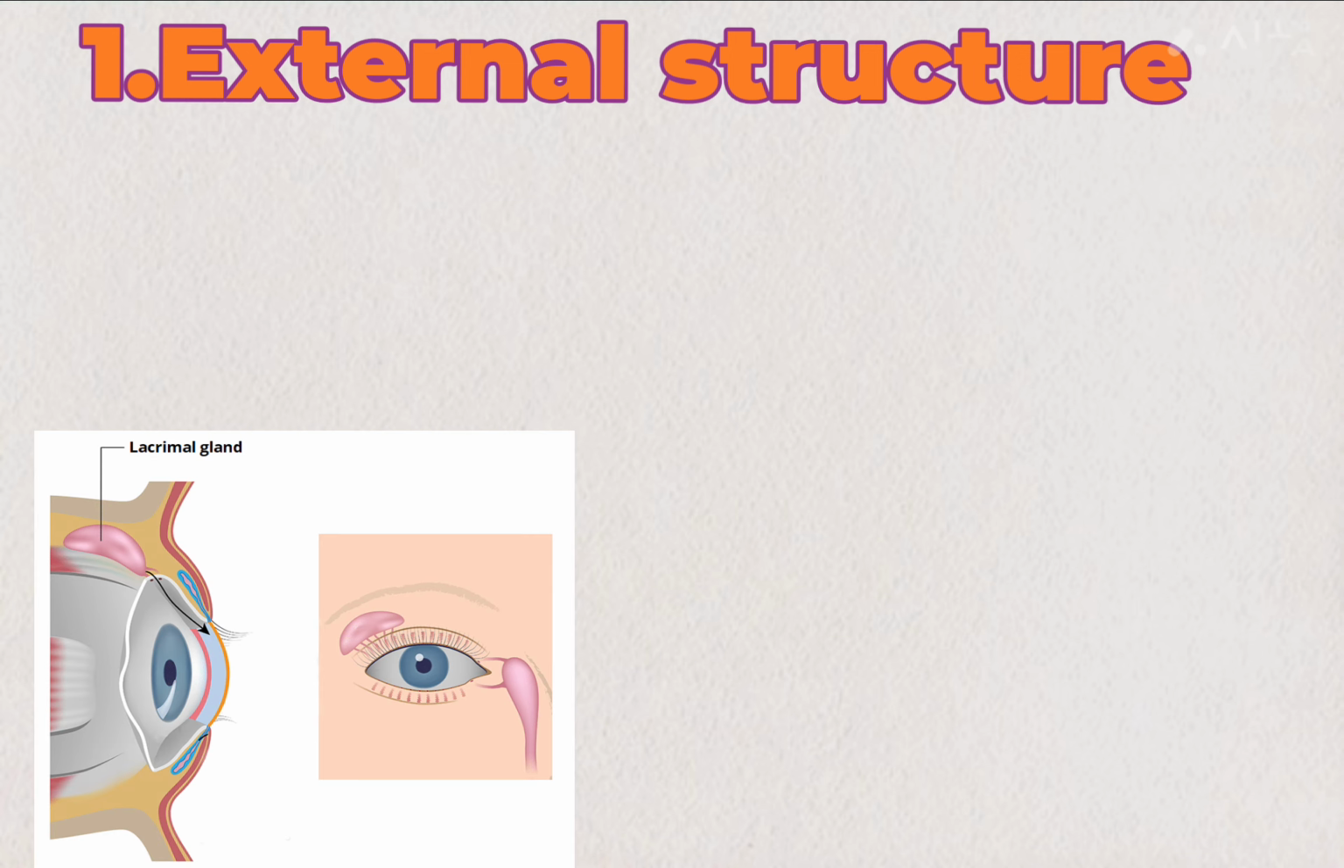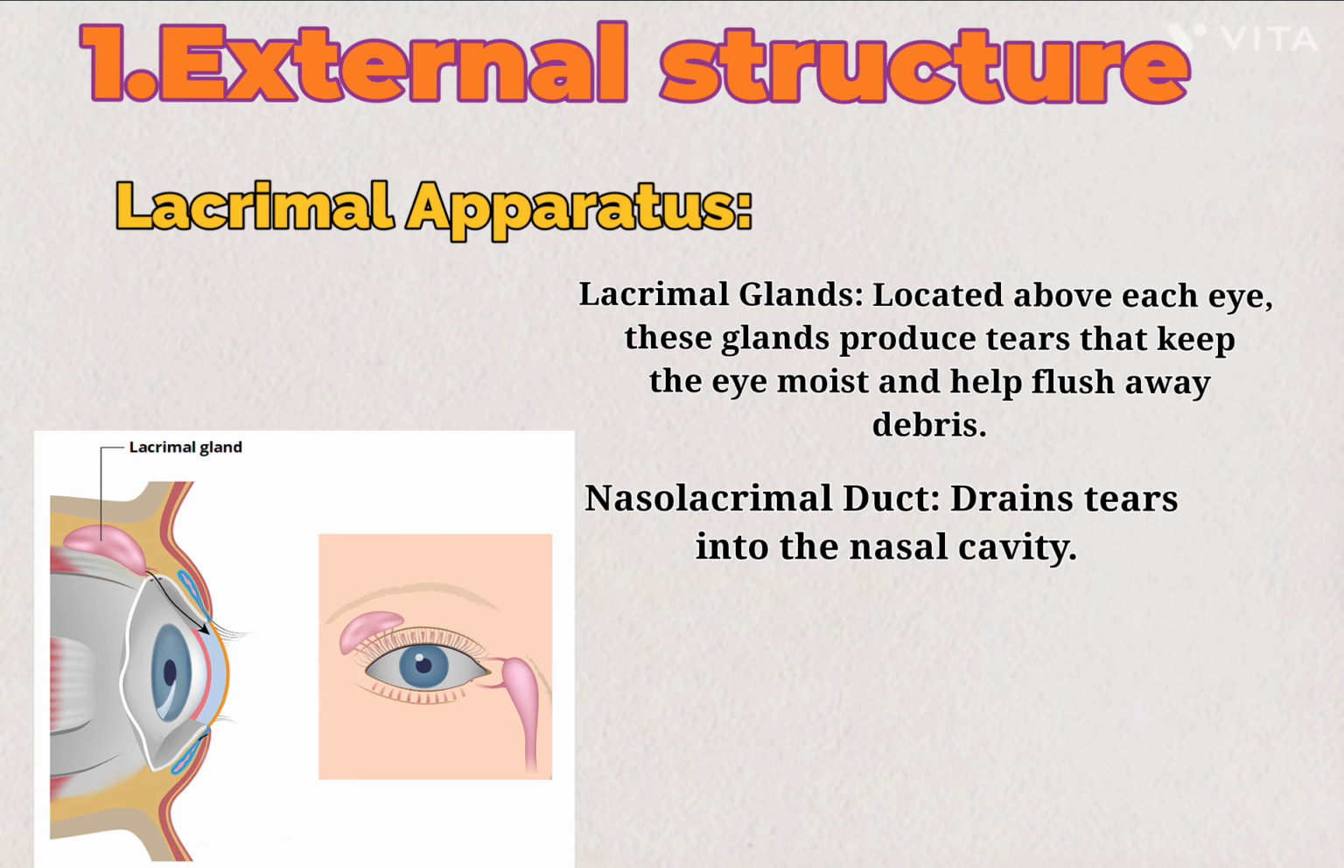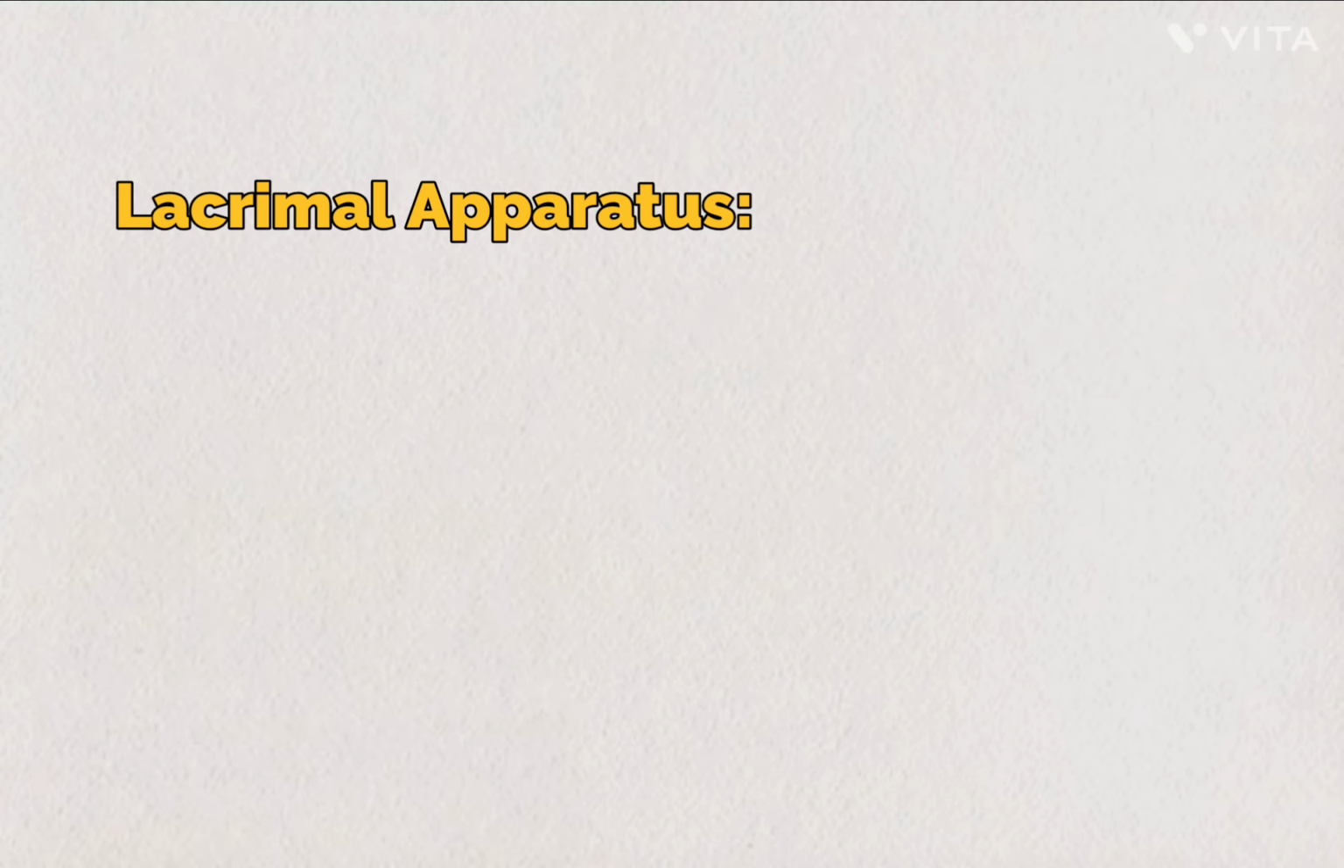Third, lacrimal apparatus. The lacrimal gland is located above the eye. These glands produce tears that keep the eye moist and help flush away debris. The nasolacrimal duct drains tears into the nasal cavity.